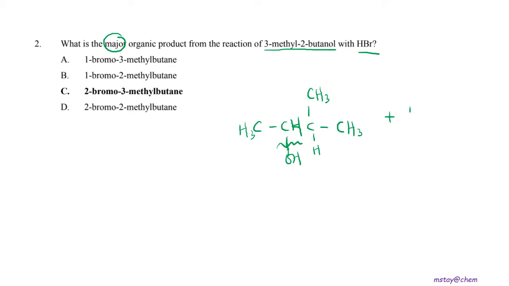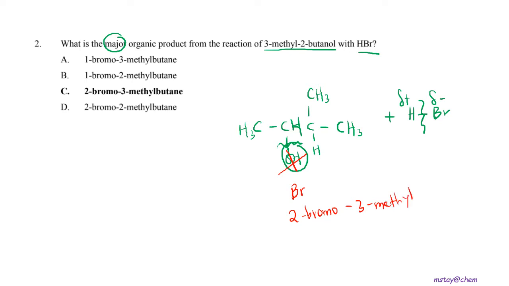So when the hydroxyl group reacts with the HBr, the bond will break between H and Br, where hydrogen is electrophile and bromine is the nucleophile. So the OH will be replaced by the Br. Then now the substitute for this compound is 2-bromo-3-methylbutane. So the answer is C.